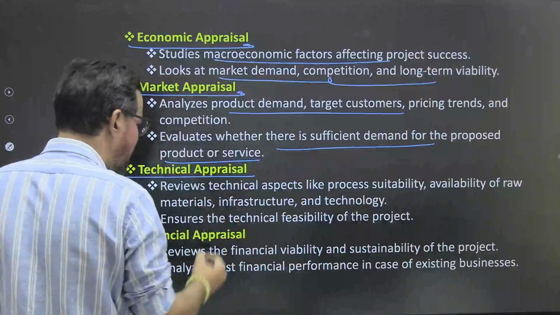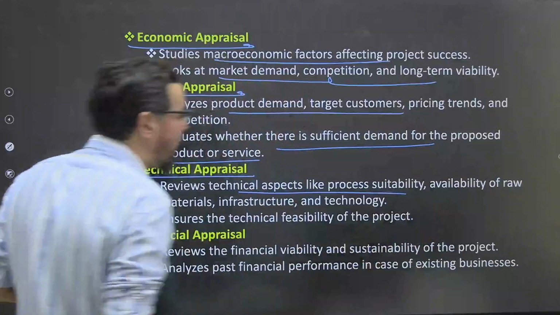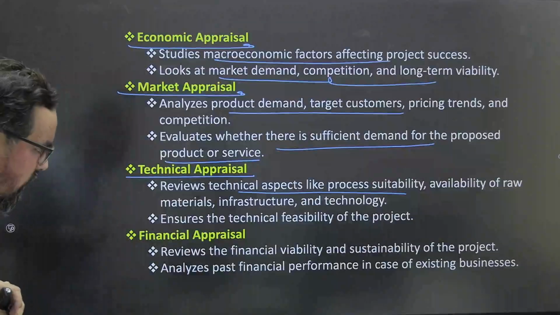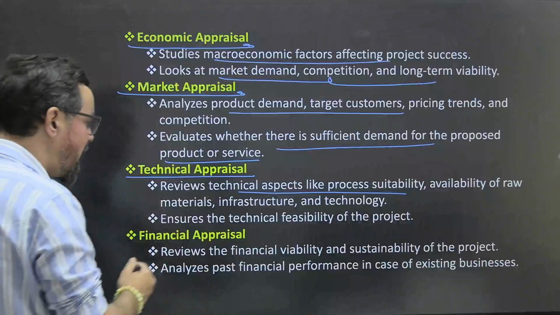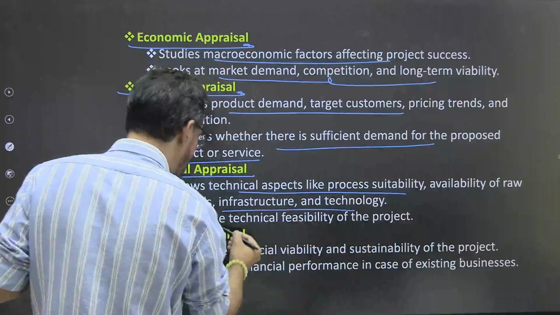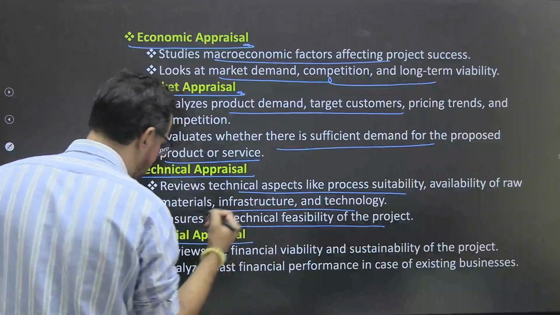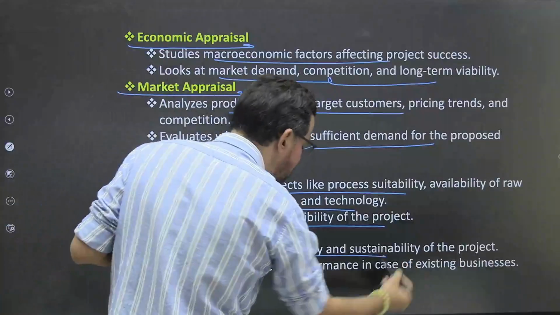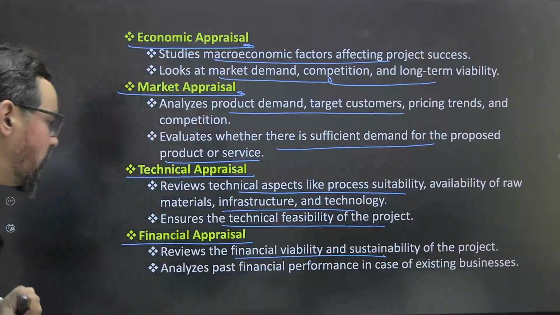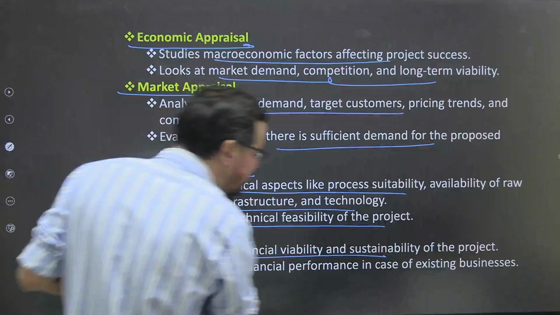Technical appraisal: review technical aspects like process suitability, availability of raw material, infrastructure, technology, and ensure the technical feasibility of the project. And financial appraisal: review the financial viability and sustainability of the project, and analyze past financial performance in case of an existing business.